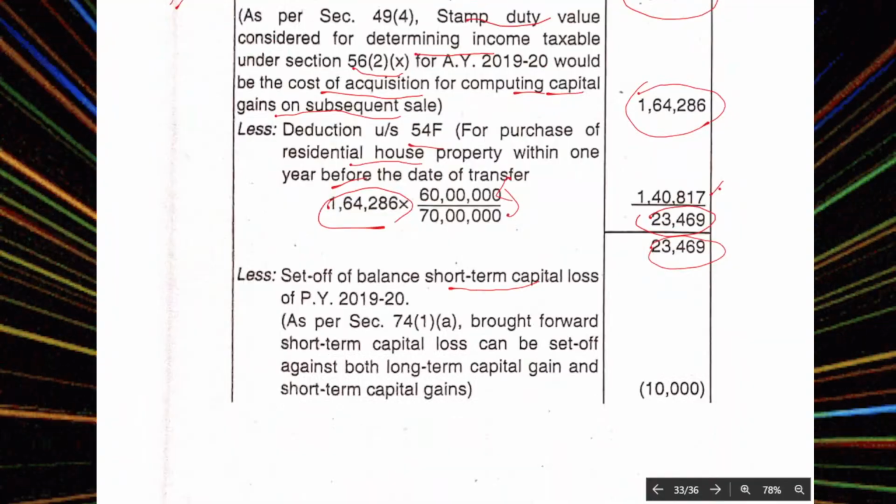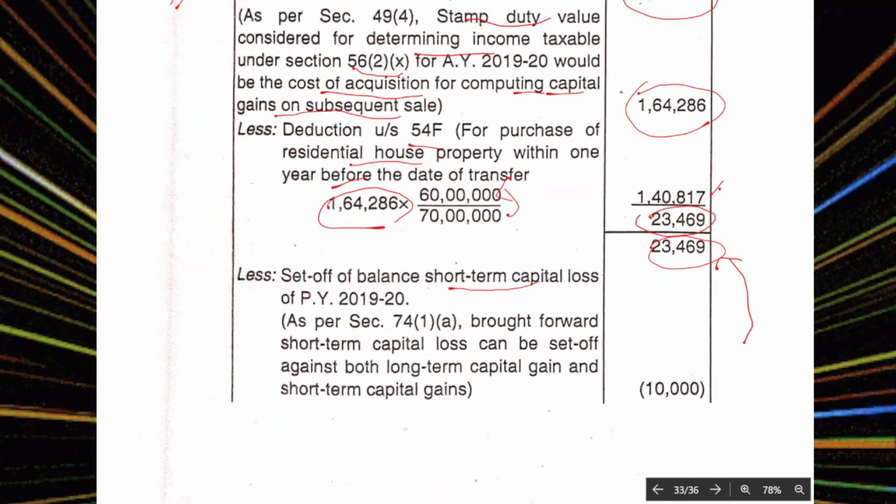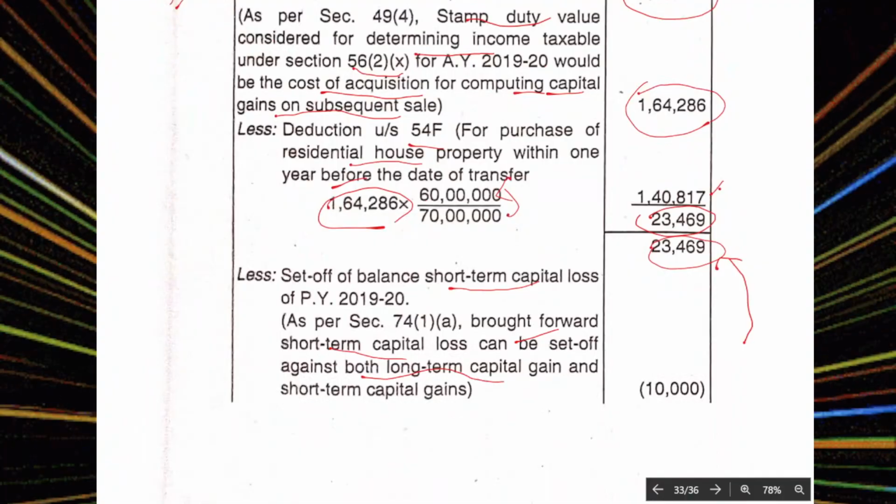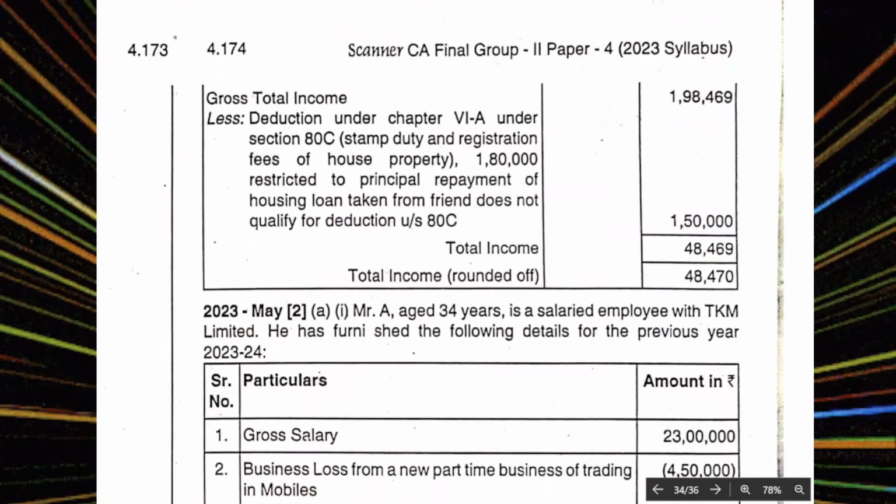Less set off of the balance short-term capital loss. Short-term capital loss can be adjusted with long-term capital gain too. So the brought forward short-term capital loss can be set off against the long-term capital gain. So 10,000. So gross total income is 1,69,000 plus this.